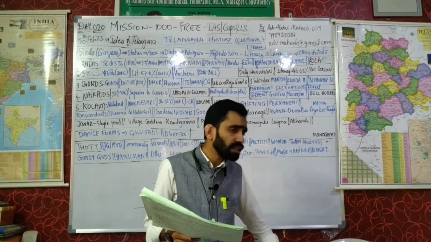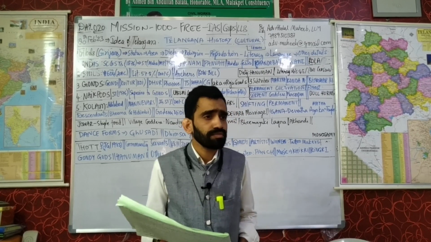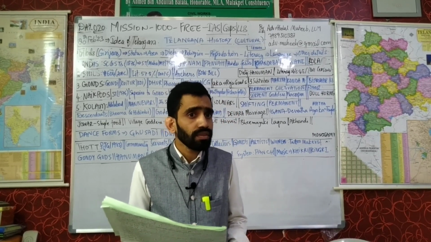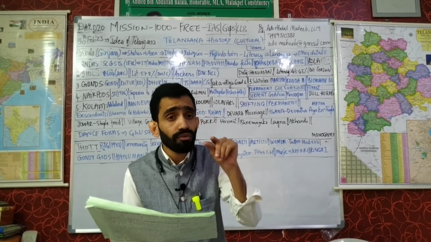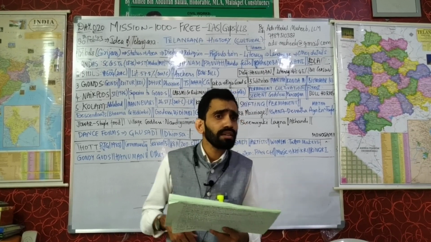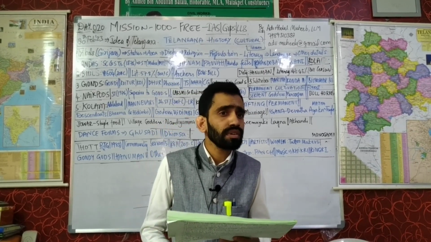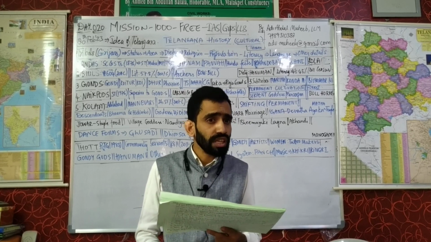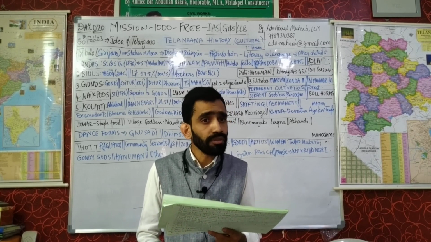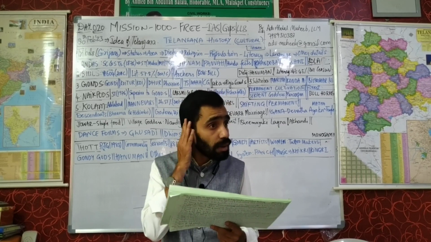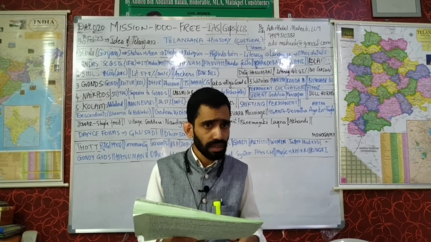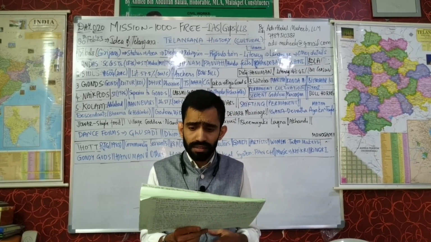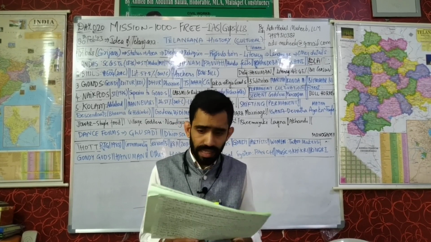What are the parameters of national income? What is national income? All the income which is earned by the people of India. Now, what is GDP? GDP is nothing but gross domestic product. What are the forms of national income? We have GDP, we have GNP, we have NDP, we have NNP, and per capita income also. So, who gives us national income estimates? The Central Statistical Organization, CSO.